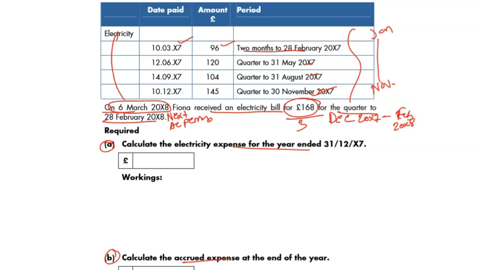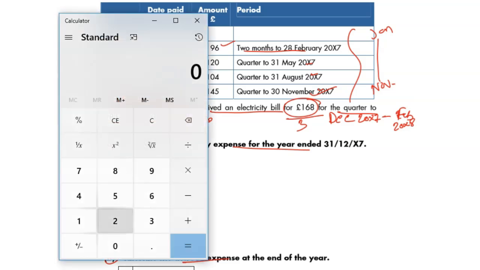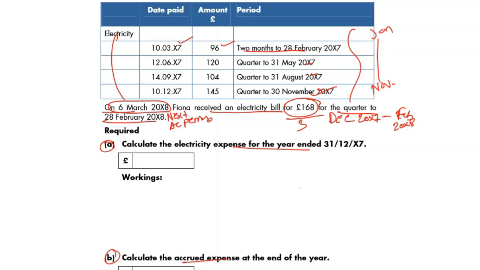Let's take the calculator on screen. 168 divided by 3, 56. What is this 56? It is unpaid until the year end 2017, because it is paid when? In 2018. Or it was received and paid could be later on. It was not paid until 2017. That's why 56 is due.